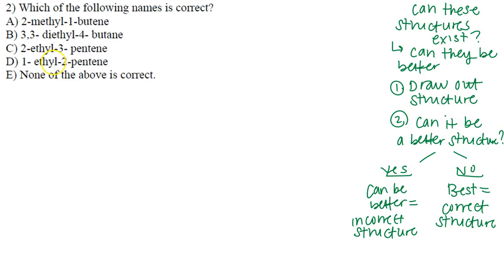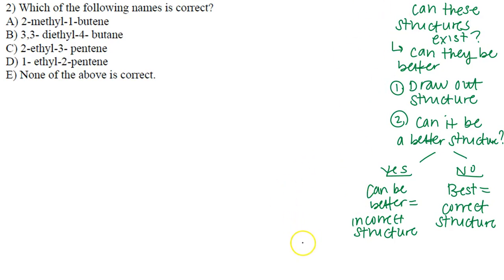I can do one thing. I can draw out the structure based on the actual name that's given. Once I draw the structure, I can look at it and say, okay, is this structure already good enough? Or can I make the structure better? If the structure is already good enough, I already know I have the best structure and that is the correct one and my correct answer. But if I can make that structure better in any way, that means that is incorrect, because something better can exist.